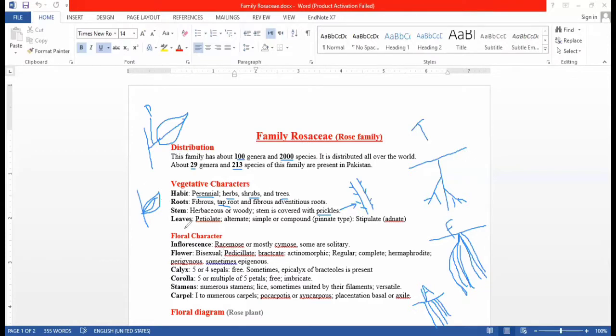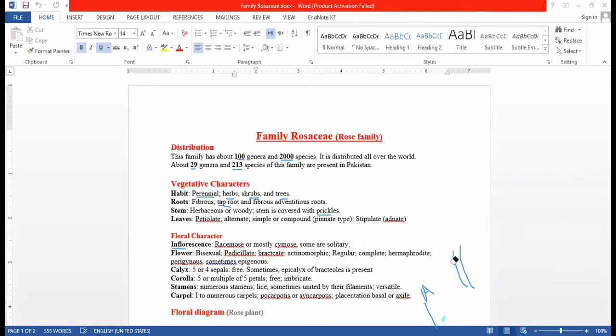After the vegetative characters, now we will learn the floral characters of the family. First, inflorescence. Students, you must clear your concept about inflorescence. What is inflorescence? Inflorescence is the arrangement of flowers on the plant.